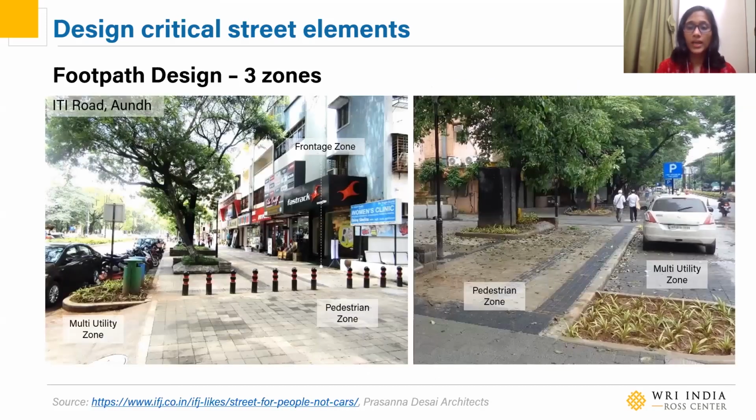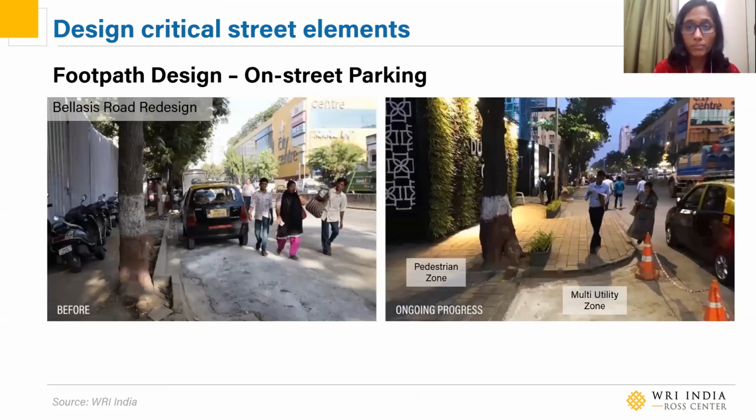This sort of footpath zoning has been implemented in cities like Pune with great success. Here you can see how there is a clear pedestrian zone supported by a frontage zone for shops and a multi-utility zone for parking bays, planters, etc. This has had a great effect on the overall street experience and is very inviting for people to walk on.